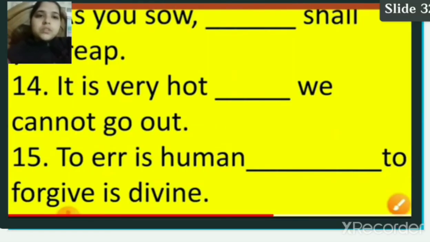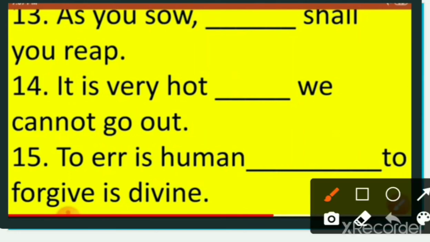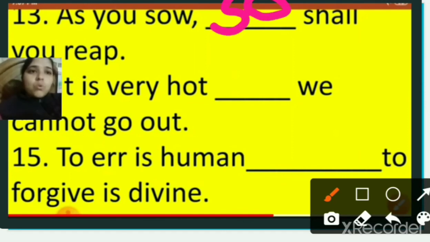Now moving to this part. Number 13: as you sow, so shall you reap.